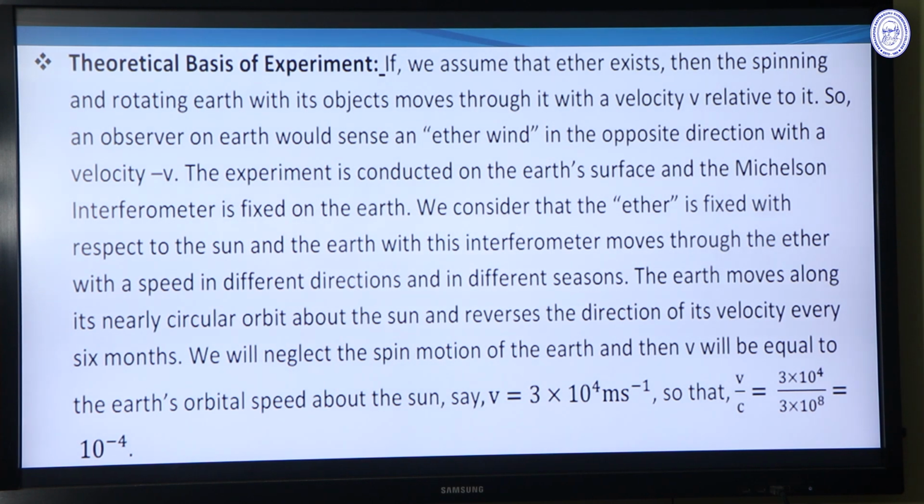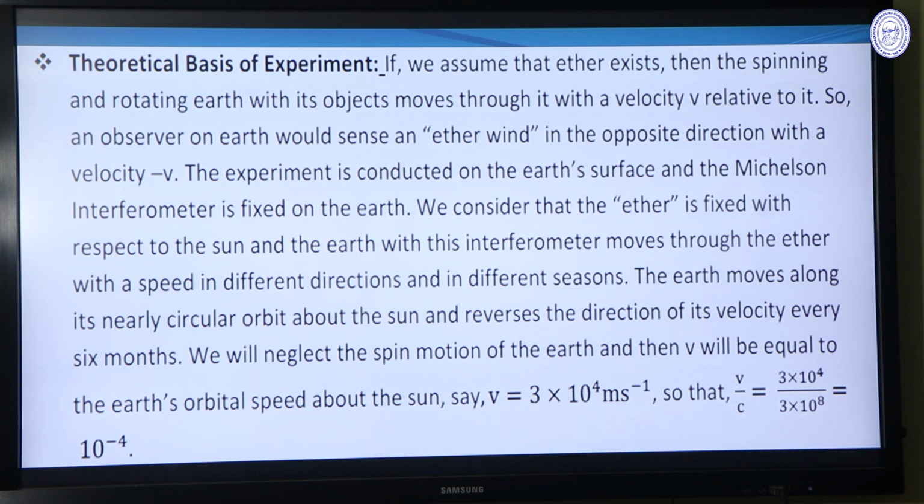The experiment is conducted on the Earth's surface and the Michelson interferometer is fixed on the Earth. We consider the Earth is fixed with respect to the Sun, and the ether with this interferometer moves through the ether with a speed in different direction and in different season.